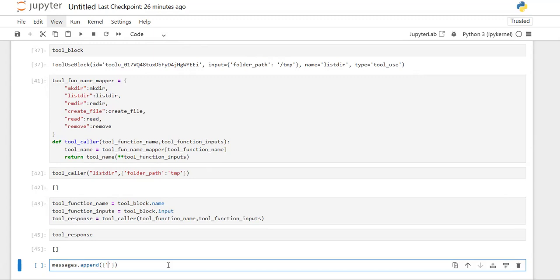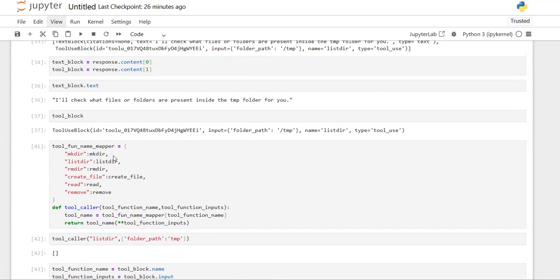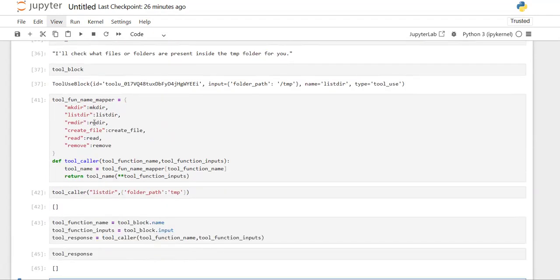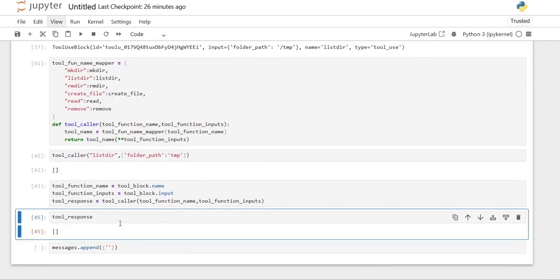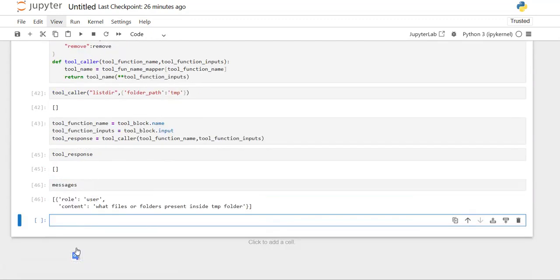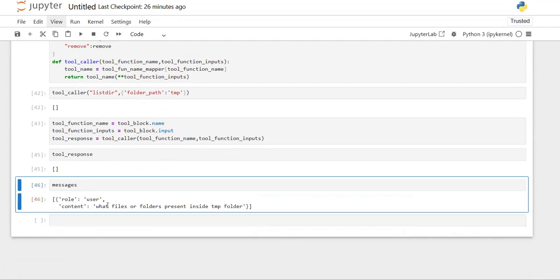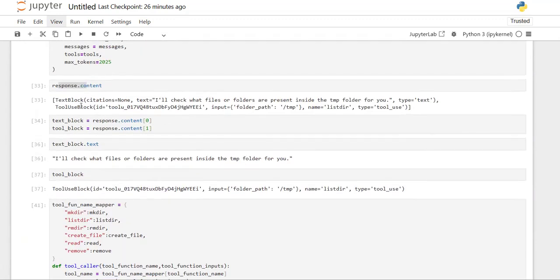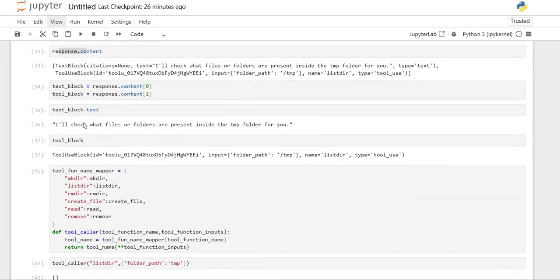And what is the first response? You can say this text response. Initially, in my messages, what is the content which is present? Let's print. So first, only the user request is present inside it. Now let's put whatever response I got from my model, along with the tool related response as well.